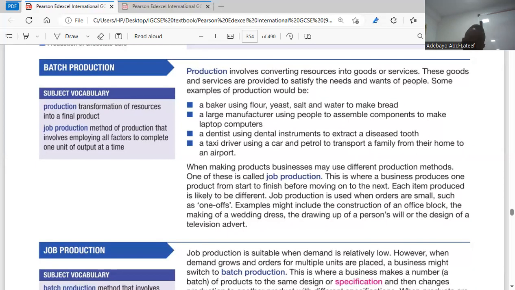One of these is called job production. So we have different types of production methods. The first one is job production. When we talk about job production, it involves you producing certain products based on customers' specification. Like cake is a job production. Every customer has their own specification about the cake. So producing a cake is job production. This is where a business produces one product from start to finish before moving on to the next. You get the point? So it's job production because you have to finish that production before you think about producing the next one.